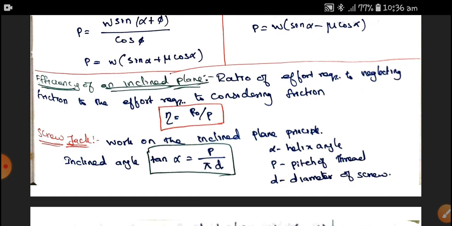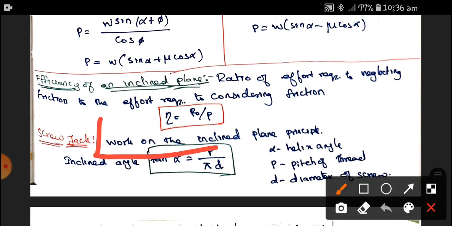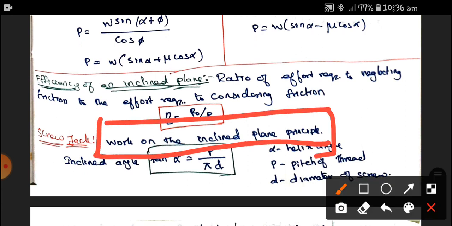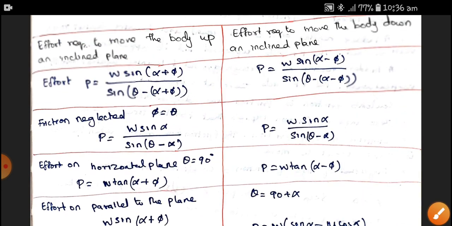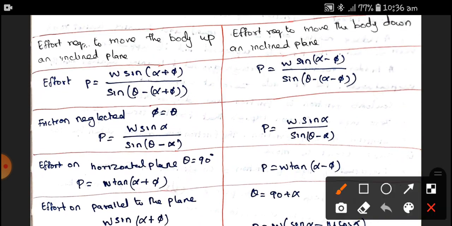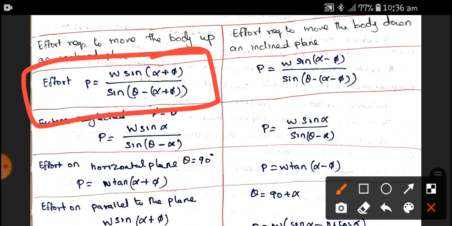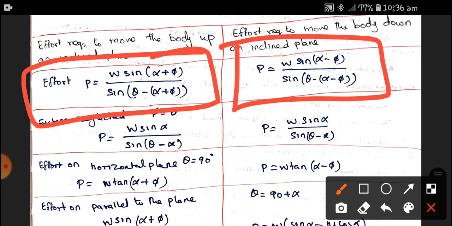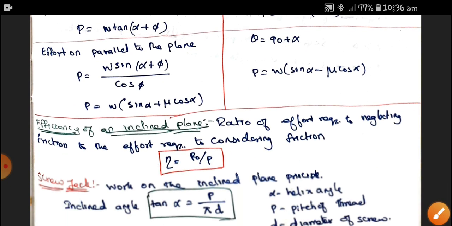And these efficiencies are very much important while designing a screw jack. In it, the inclined plane principle is used. So this principle is applicable to screw jacks. So this is a very important one.